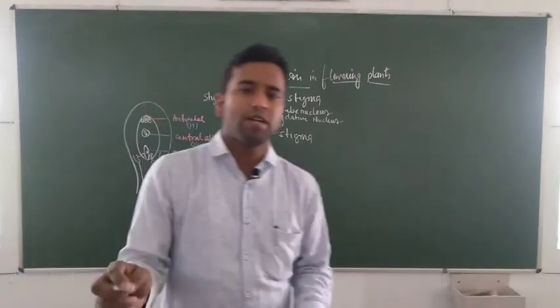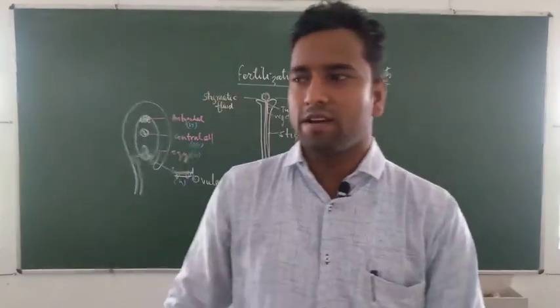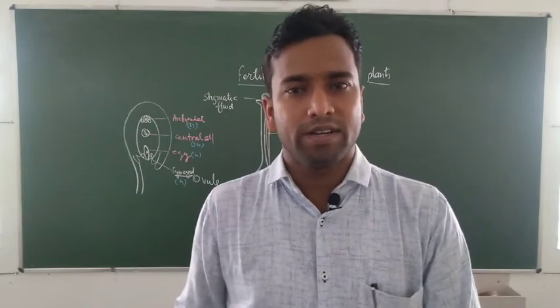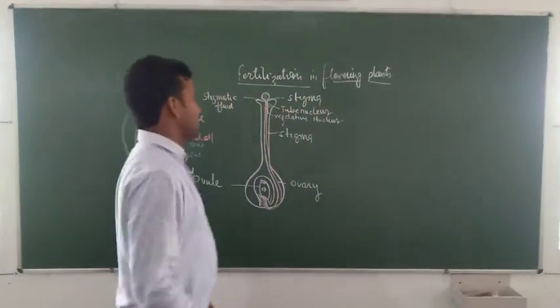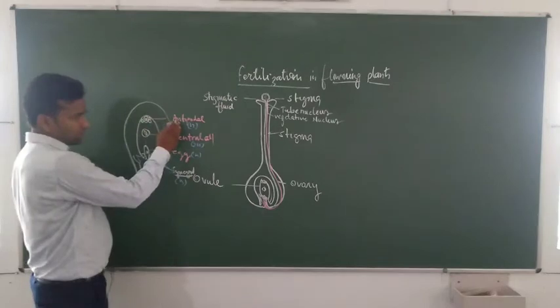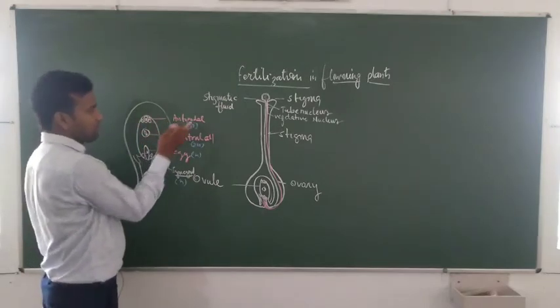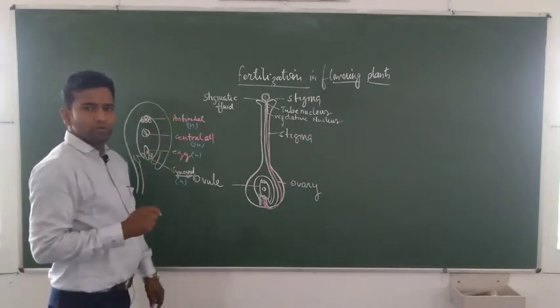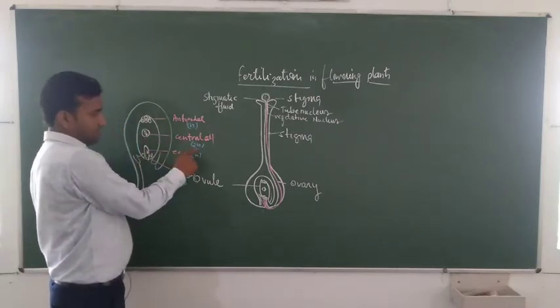The most common type of ovule in plants is the anatropous ovule. It is 7 cells and 8 nucleated, because you can count the antipodals, 3 in number, and the central cell, 1 in number, which is diploid in nature.